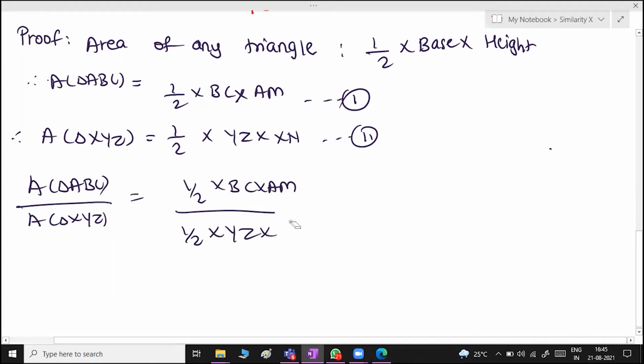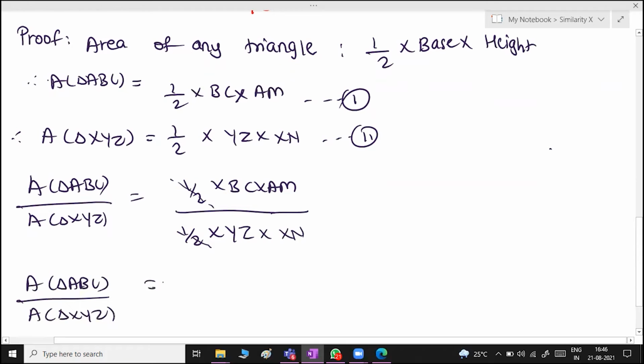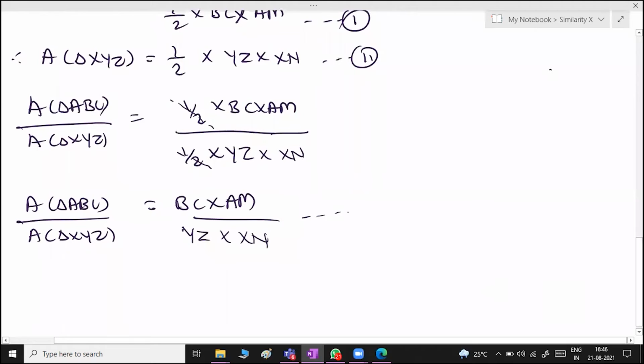My god, that into looks so horrible. ठीक है, अभी ढंग का दिख रहा है. हाफ ऑफ विल गेट कैंसल्ड, तो इधर मुझे मिल जाएगा एरिया ऑफ ट्रायंगल ABC अपॉन एरिया ऑफ ट्रायंगल XYZ is equal to BC into AM upon YZ into XN. So basically now what you are concluding from this, इधर तो मेरा proof हो गया, hence proved.